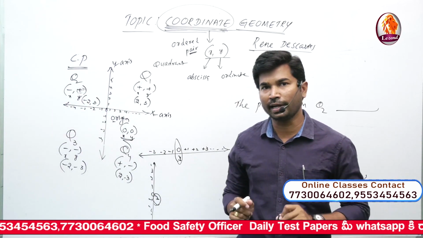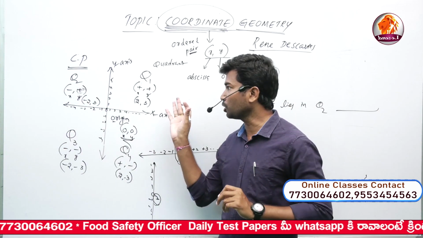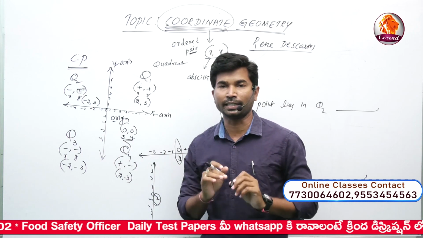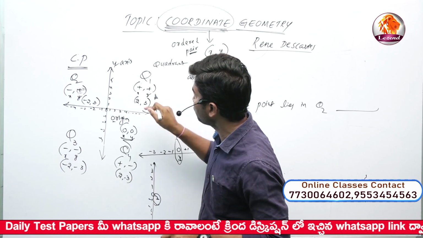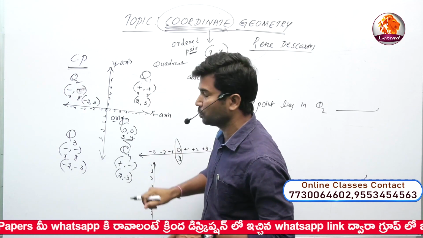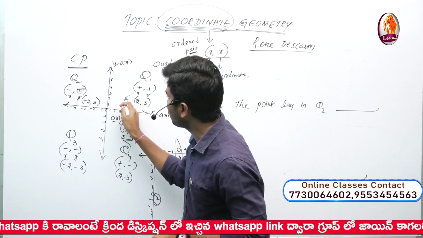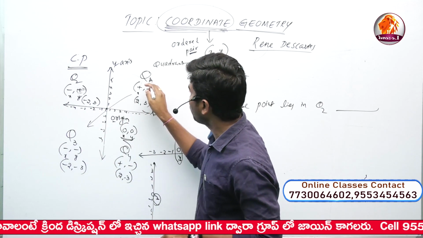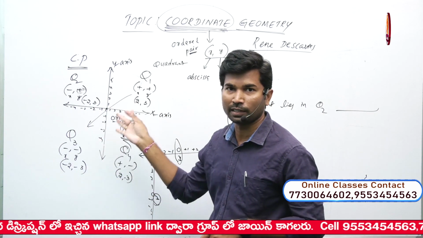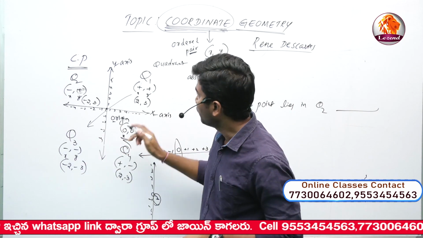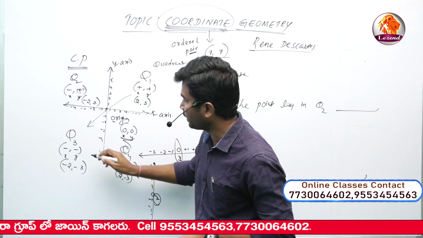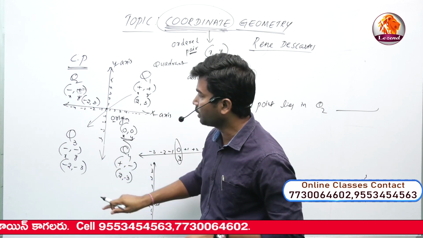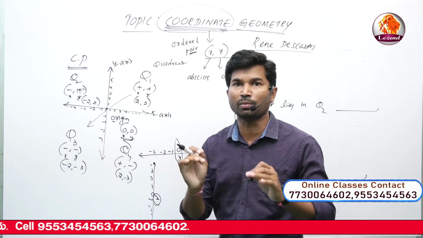Take a simple example, and again how to remember all the Q1, Q2, Q3, Q4 points. Use a shortcut for that. If you know Q1, where x is positive and y is positive, we can take the opposite quadrant: Q1 is opposite to Q3, along the diagonal. Now x is positive and x is negative, y is positive and y is negative. In this case both are plus, plus. Here both are minus, minus, exactly opposite.